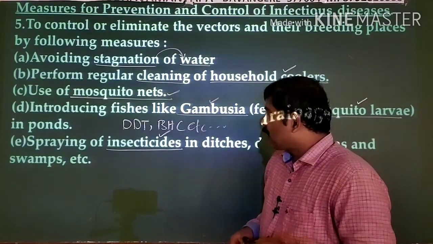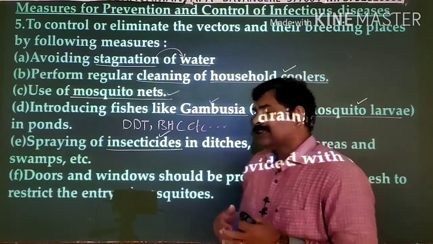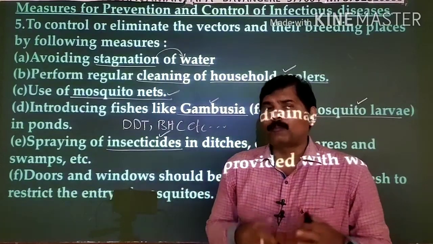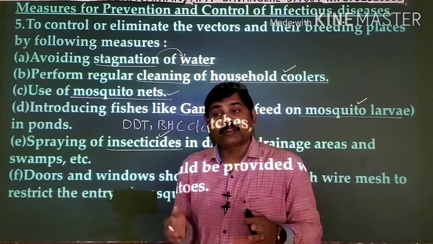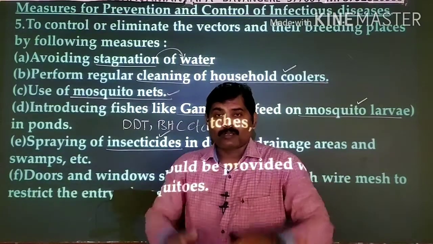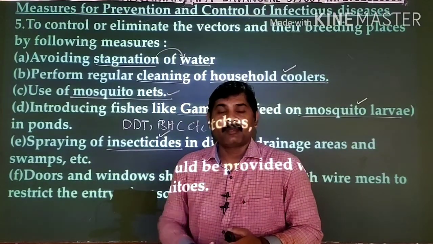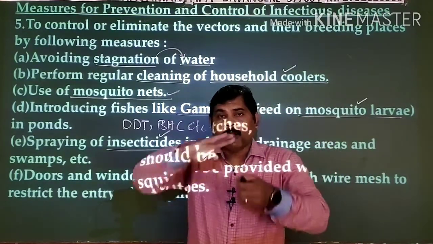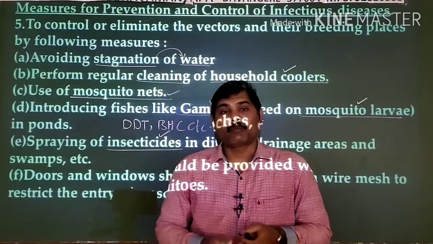And next one here, spraying certain kinds of oils like kerosene oil and pyrethrum oil also. When we spray kerosene and pyrethrum oil on stagnant water, what happens during that time? This oil will not dissolve within the water. It forms a layer on the surface of the water.